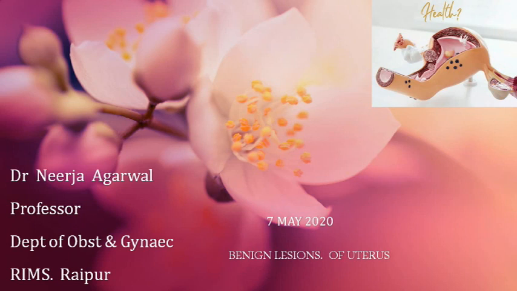So moving further on this discussion on the health of the uterus, today's topic would be on the benign lesions of the uterus. Moving from the endometrium, now we would be moving towards the myometrium. Also, in the last few sessions, we discussed abnormal uterine bleeding, and in that we classified it according to FIGO classification as a structural cause and non-structural cause.